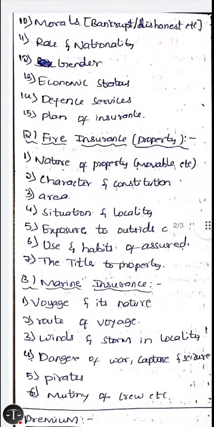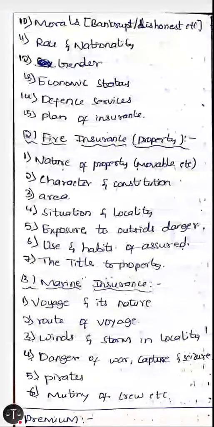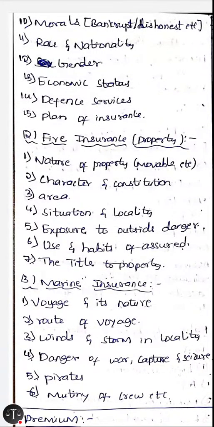The next is fire insurance. How is risk affected in fire insurance? The risk is affected by the nature of property, whether it is movable, immovable, etc. The character and constitution of the property, the area in which the property is situated, the situation and the locality of the property, exposure to outside danger, use and habits of the assured, and the title to the property. These are all the ratings of risk in fire insurance.